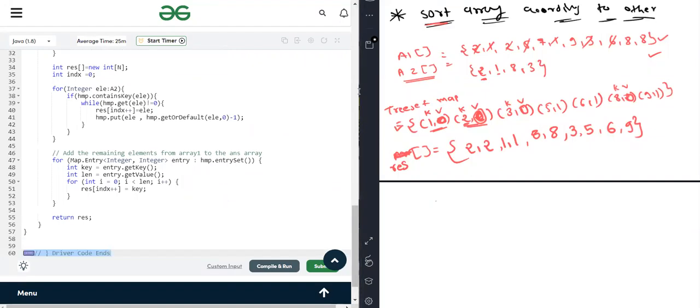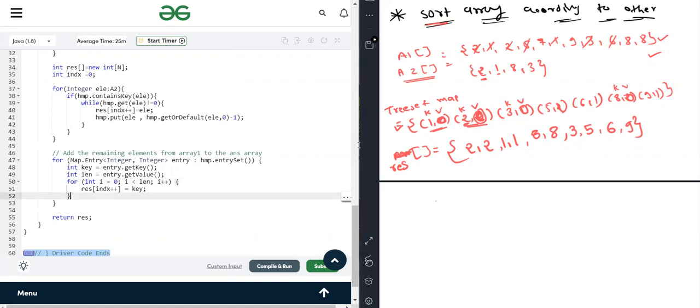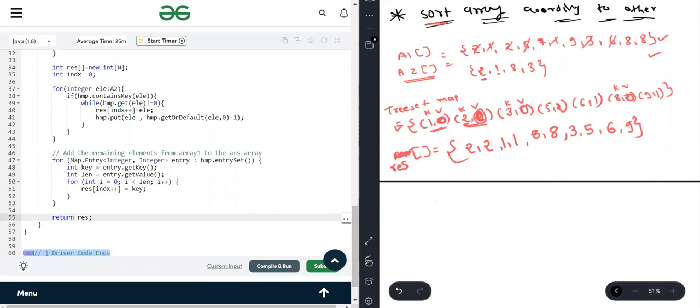Now again traversing, we are getting the key and the value, and we are checking if the value is not equal to 0, then we are adding. So here also it is like that. This is the condition only. Why are we using a loop? It might be possible that here we have a 2 5. So for 2 5, we are going to add it 2 times. That's why we are dealing with the loop. And after that we are returning the result.